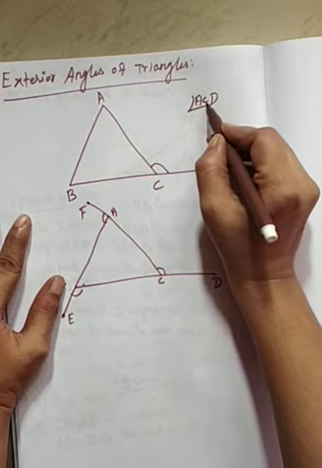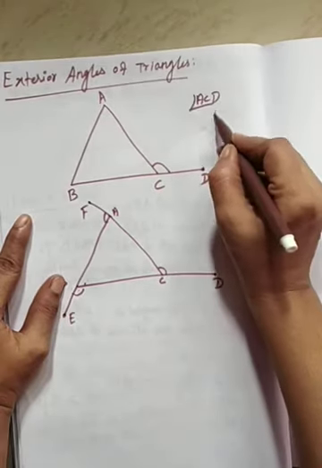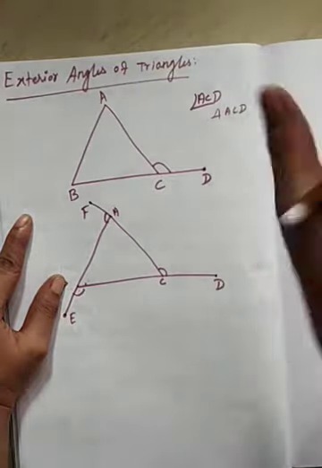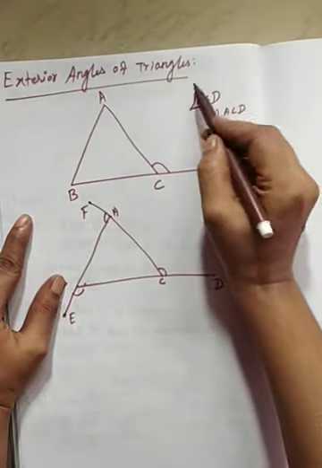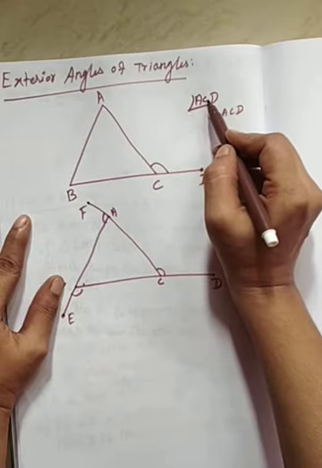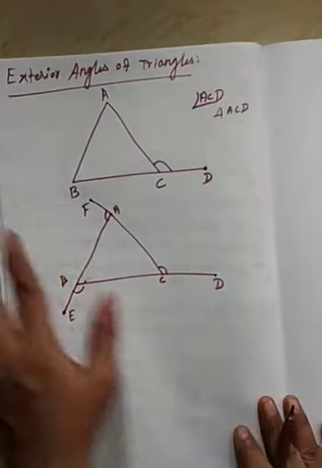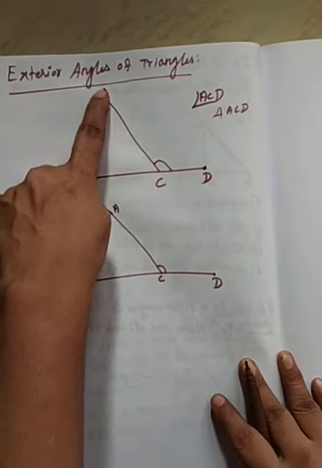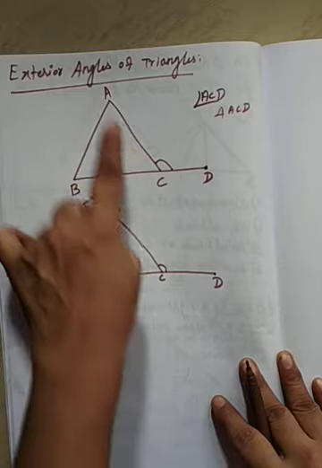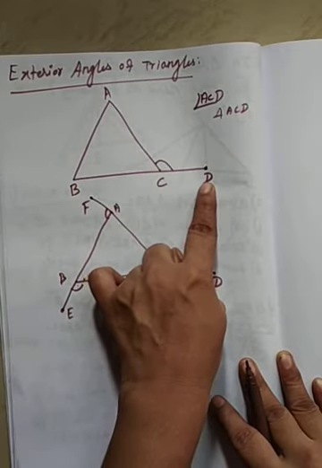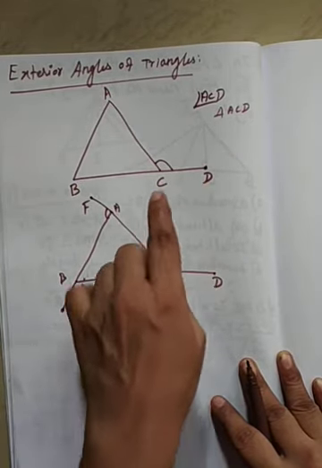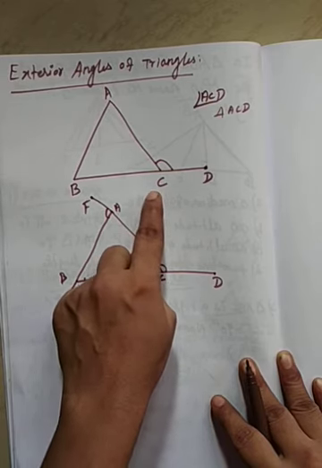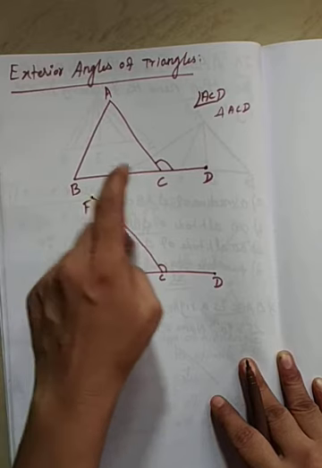So C is mentioned for the angle. Suppose triangle ACD means don't consider it as you wish, you can draw as you wish. But if an angle is there, see the middle point. You can put the angle at that middle point. Everybody clear? Okay. See here the angle ACD is formed at the vertex C. This angle is called an exterior angle at the vertex C of triangle ABC.